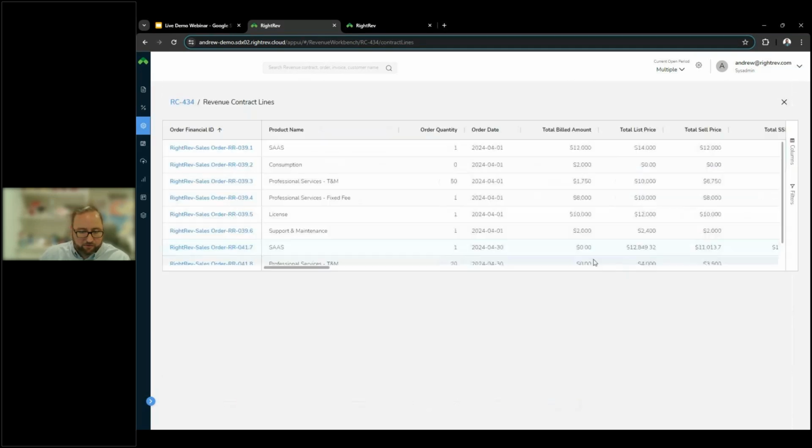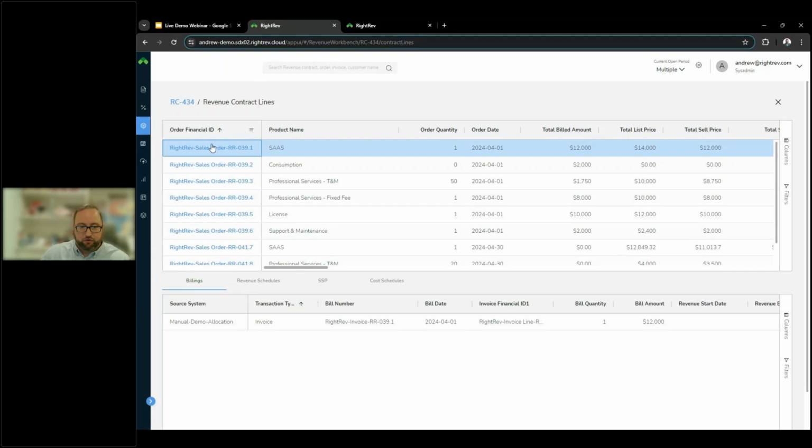Other items before we move forward. Back on the revenue contract lines, some of the functionality that we have available is to click into the individual order item itself. From there, we can actually see invoicing, so we can see the billings that have taken place, when those took place, how much, what quantity, and such information. You're able to provide through those API integrations what you want us to ingest there.